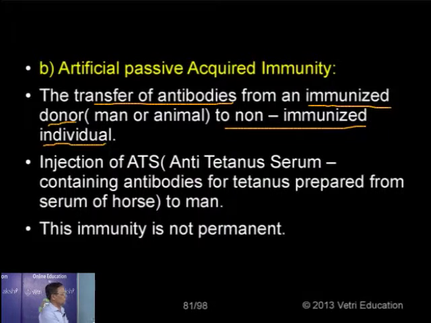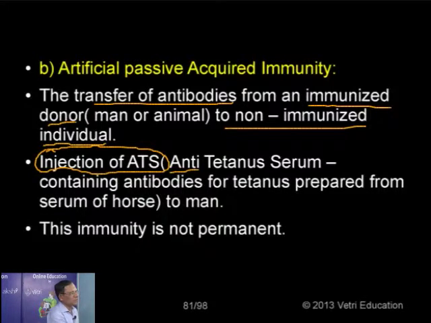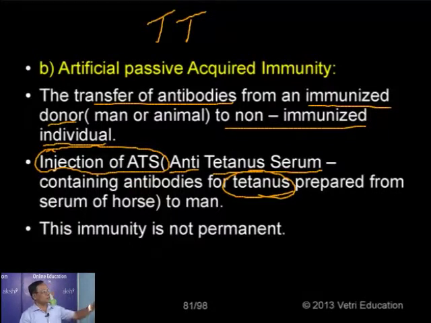One best example, for example, we are giving an injection of ATS. This is simply called anti-tetanus serum against tetanus bacteria. So this one contains abundant antibodies for what? For working against the tetanus bacteria. So we are giving ATS. This is what is for passive. We also have TT, tetanus toxoid. So this TT is for active acquired immunity, whereas ATS is meant for passive acquired immunity, artificial passive acquired immunity. This is for artificial active acquired immunity. Both are used mainly against the tetanus bacteria.